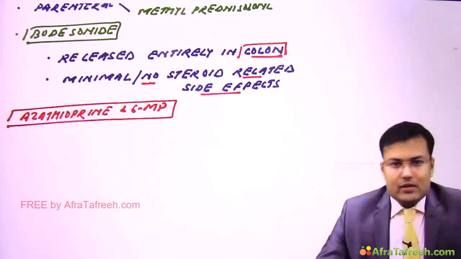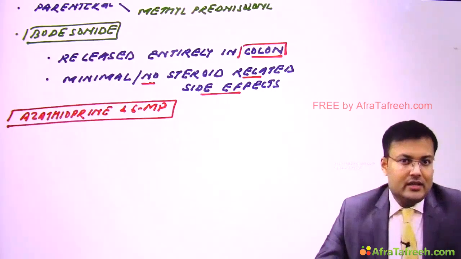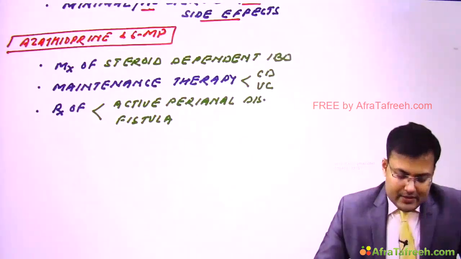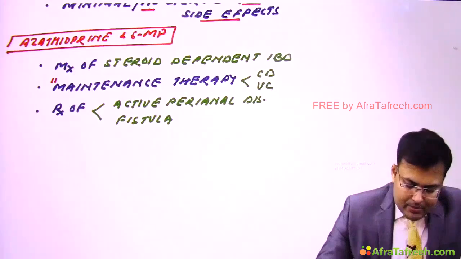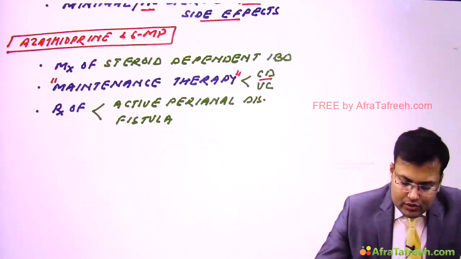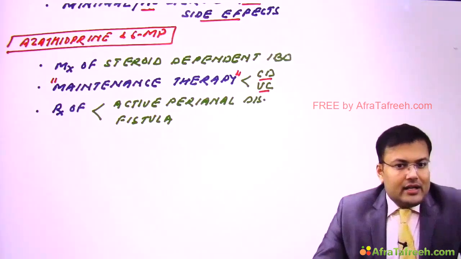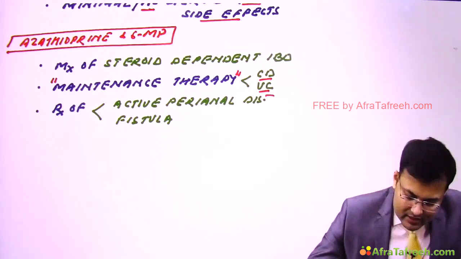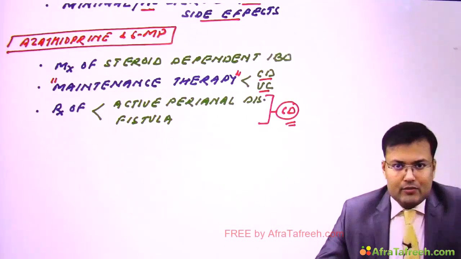So these agents are used in the management of steroid dependent inflammatory bowel disease. Second, it is used in the maintenance therapy in both Crohn's disease as well as ulcerative colitis, and it is effective in the treatment of active perianal disease and fistula in patients of Crohn's disease. Clear? So these are the uses of azathioprine and 6-mercaptopurine.